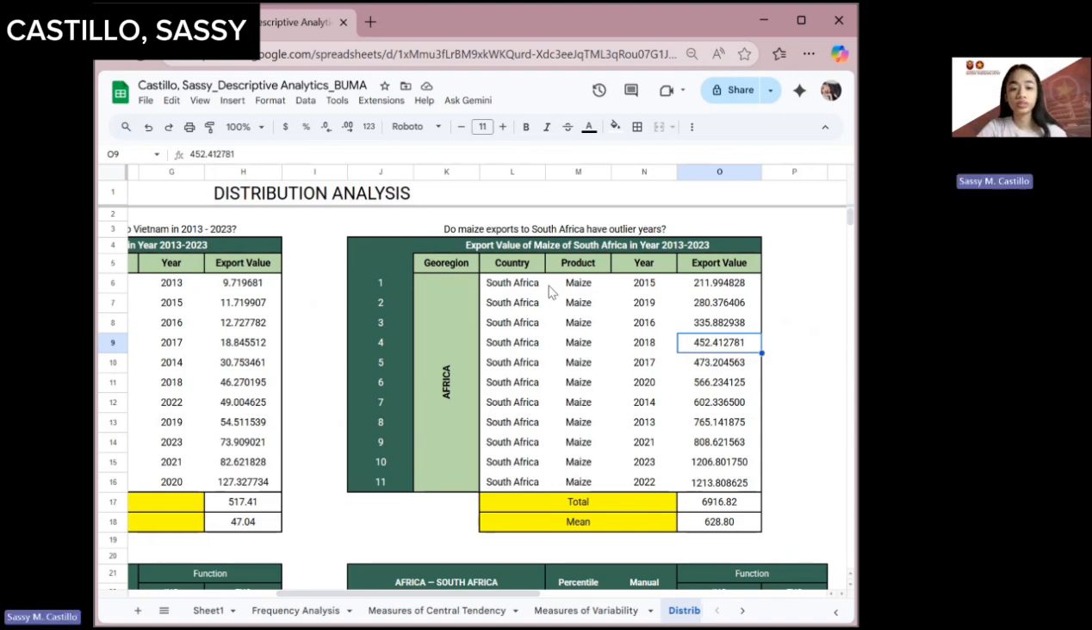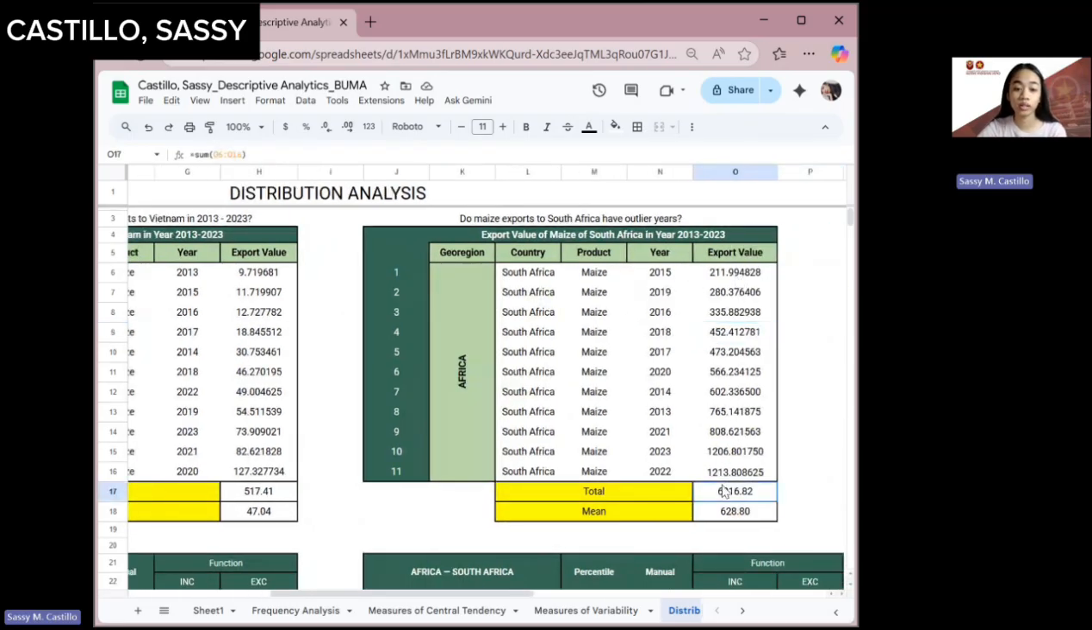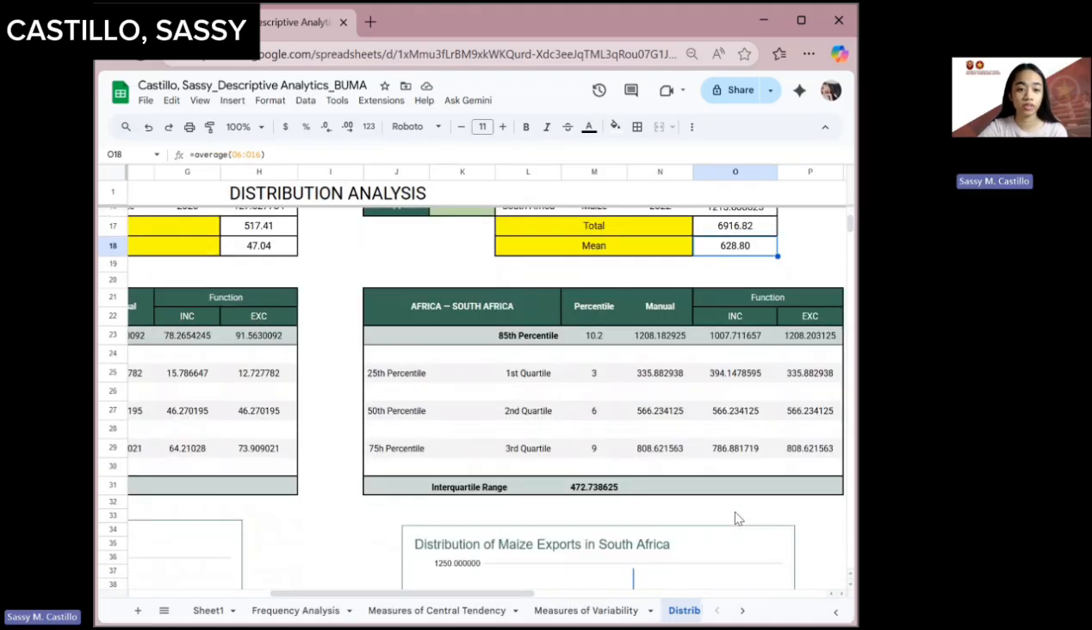So moving forward for the export of our maize to South Africa. So the maize export to South Africa has earlier years than the Vietnam. So as you can see, the export value in South Africa is significantly higher than the export value in Vietnam. I also arranged my export value in ascending order, from least to greatest, and then I get the total or the summation of all of my export value along with the mean or the average of our export value.